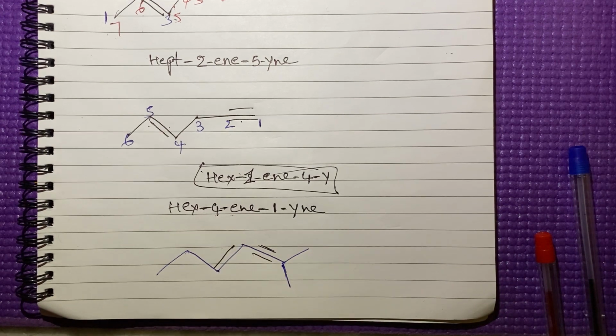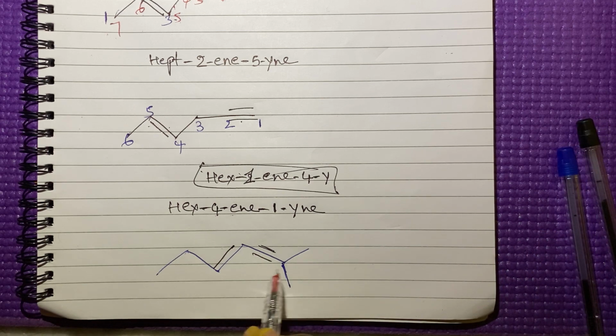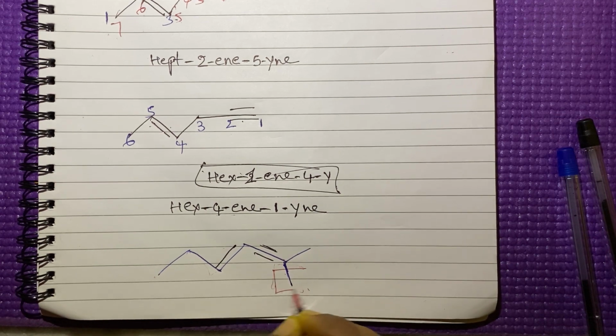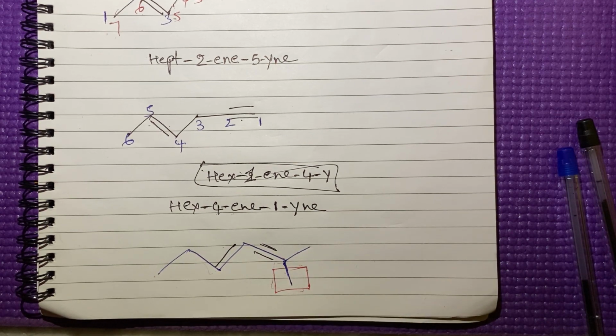Like in these compounds, you have to observe whether there are any substituents or not. This is one substituent. If I take this one as the parent chain, it will become a substituent. You can choose either this one or this one, both are the same. This is the methyl group.